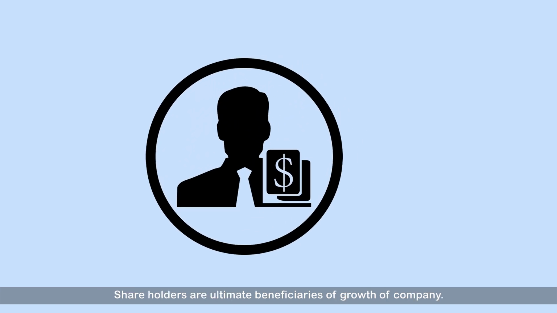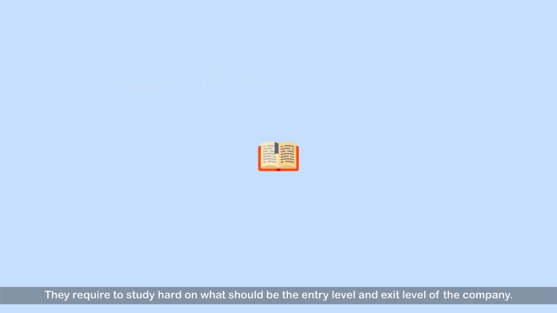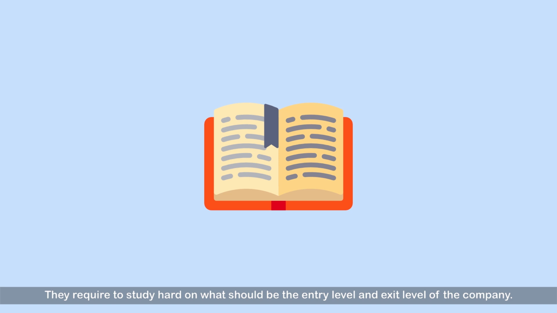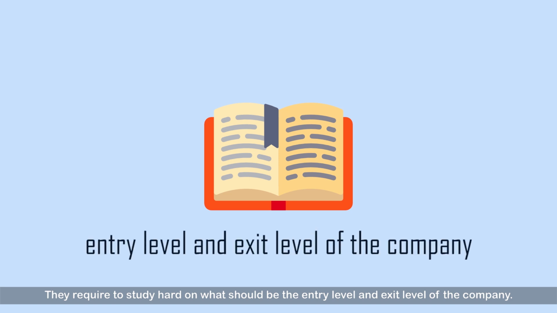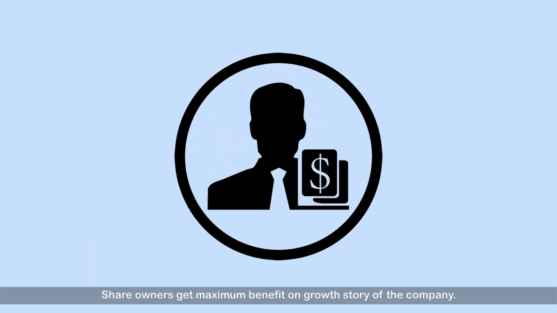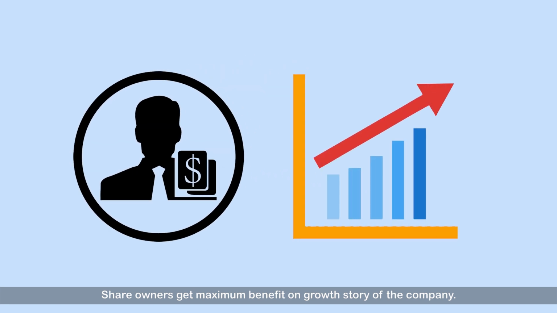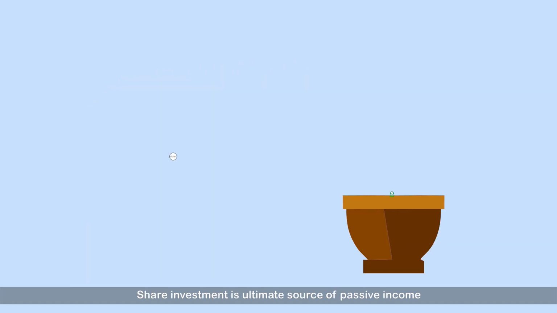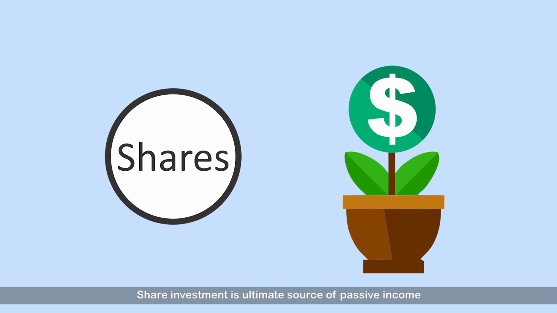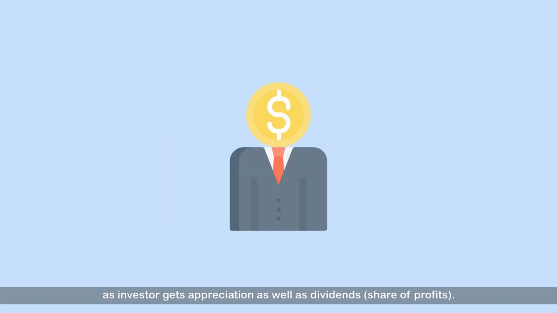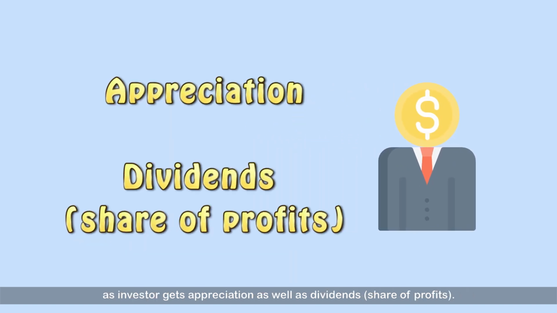Shareholders are the ultimate beneficiaries of the growth of the company. They are required to study hard on what should be the entry level and exit level of the company. Share owners get maximum benefit from the growth story of the company. Share investment is the ultimate source of passive income as the investor gets appreciation as well as dividends, a share of profits. Here we complete our chapter.